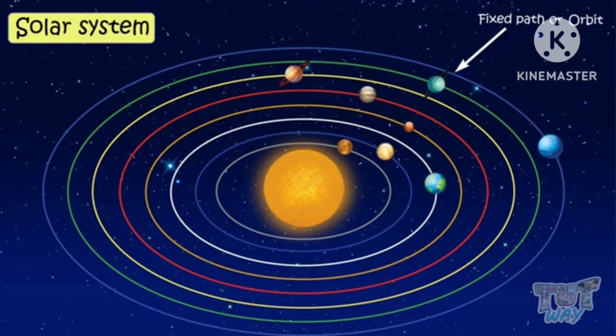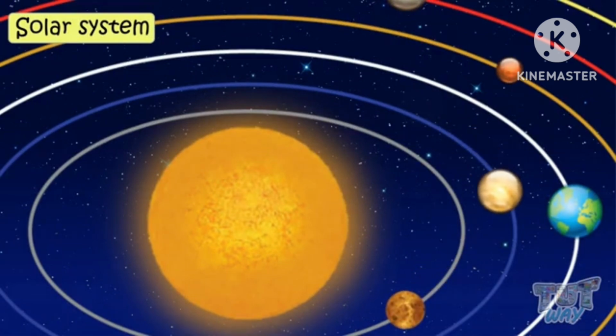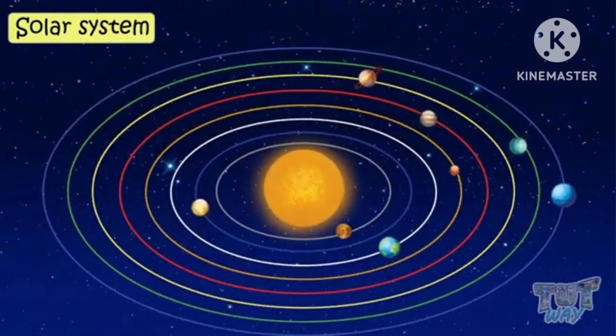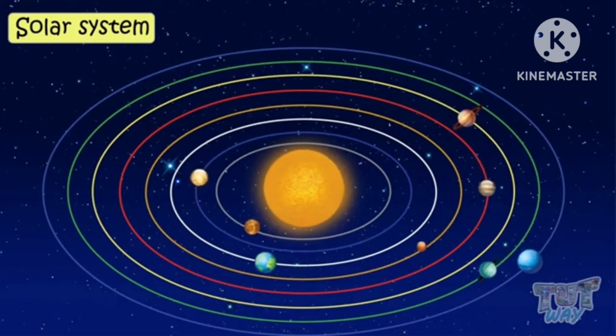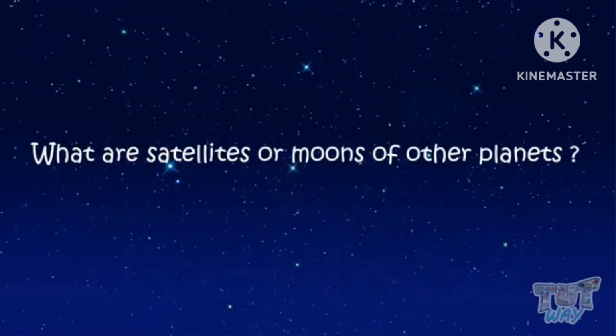No planet has taken the orbit of any other, and there is a huge sun which is a huge ball of fire. And Earth is the only planet, children, where life exists. Now you can see in the picture how different planets are moving around the solar system.